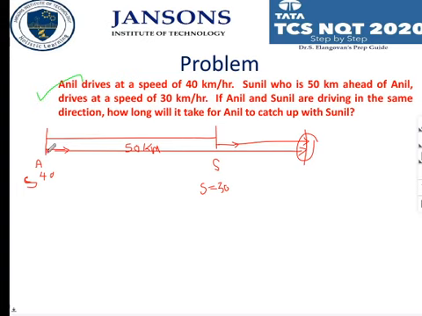Now what type of problem is this? Whether it is same distance? No, distance traveled.